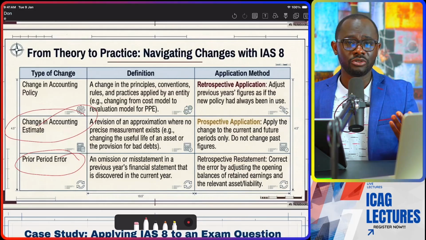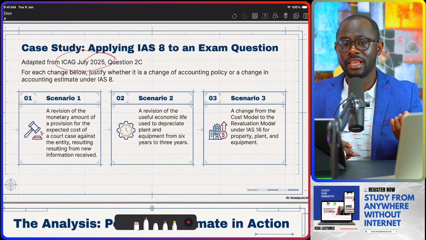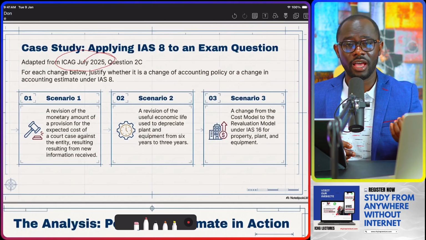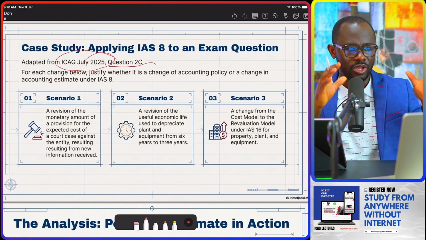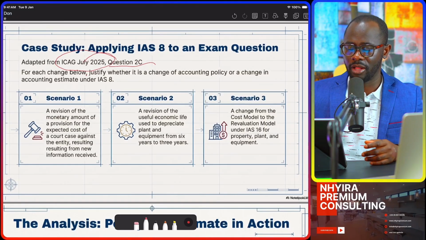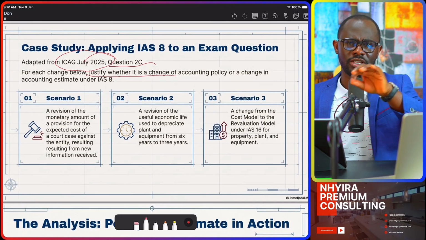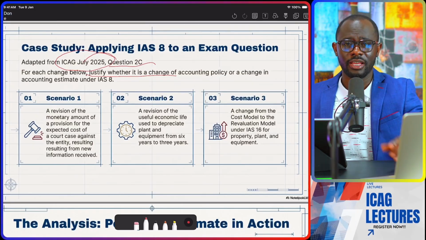And here also, we looked at some few questions from the ICA July 2025 financial reporting paper, question 2C, and we use that as a guinea pig. And the requirement for that question was to help us justify whether the transaction was a change in accounting policy or change in accounting estimates.